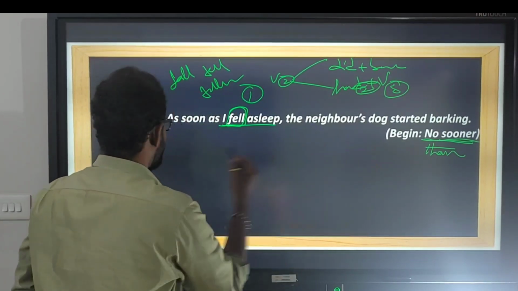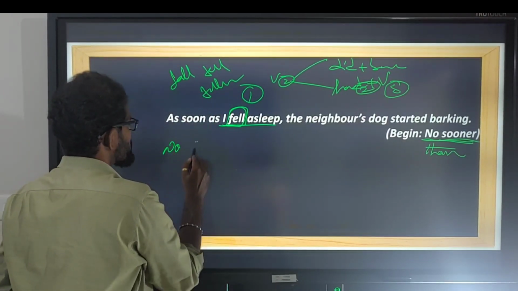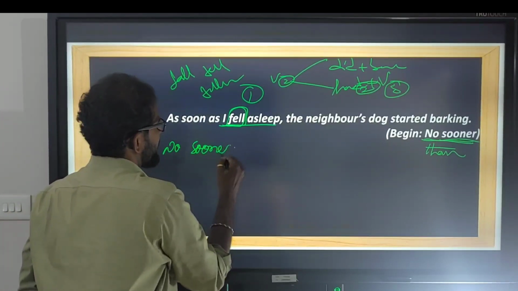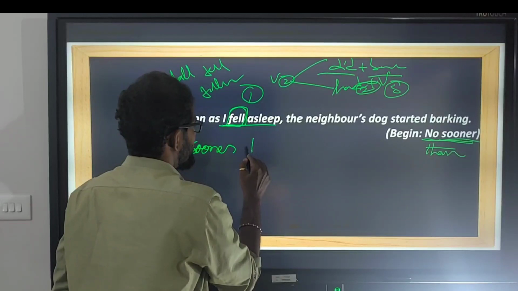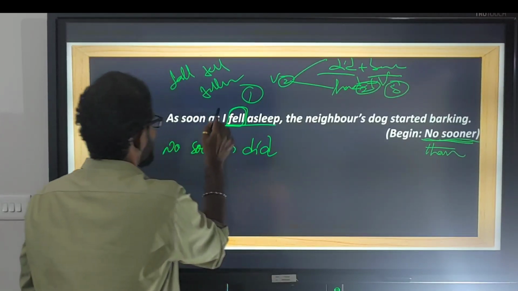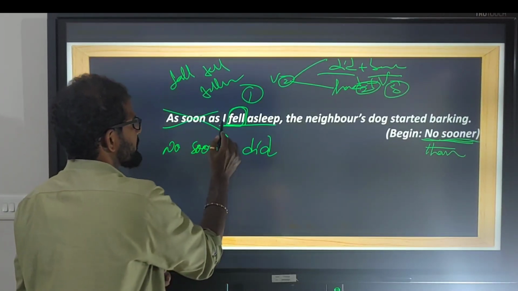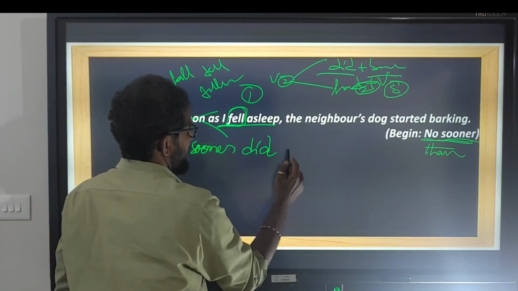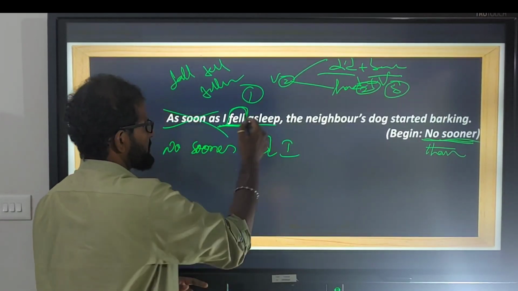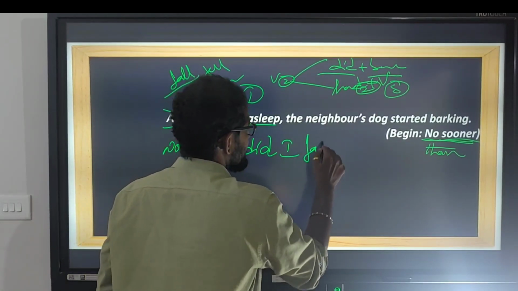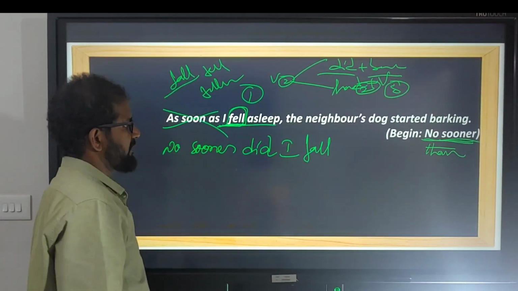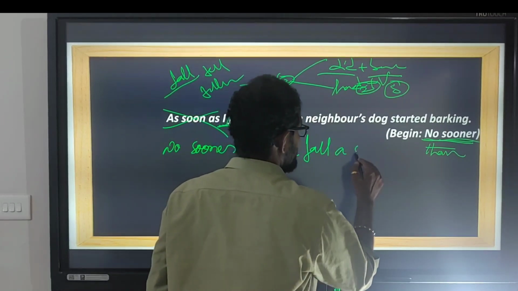Let us write the answer now. No sooner, helping verb, did plus base form. First we write with did plus base form. Did, and we don't use as soon as. Did, subject is I. Did I, base form. Fell, base form: fall. No sooner did I fall asleep.